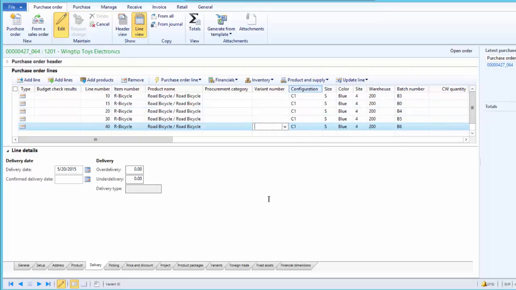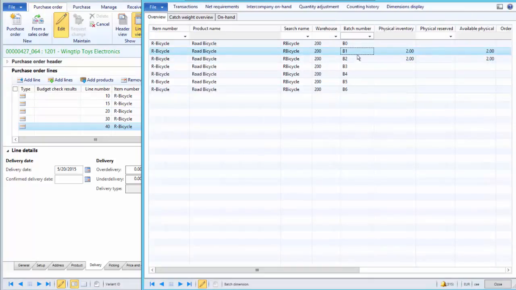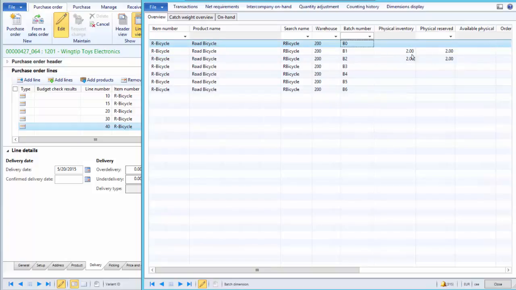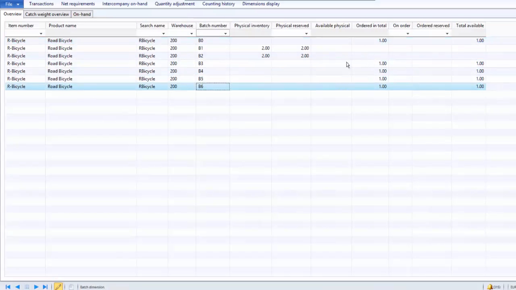There are 5 expected purchase receipts that we can also see on the on-hand inventory. And since the reservations on B1 and B2 are done, if we refresh the screen, we can see the reservations have been updated. From available physical, it has been set to physically reserved. And if we look at B0, it has an order in total of 1. Then B3, B4, B5, B6 each have 1 piece of bicycle expected to be received. These are the planned receipts or expected receipt purchase order lines.